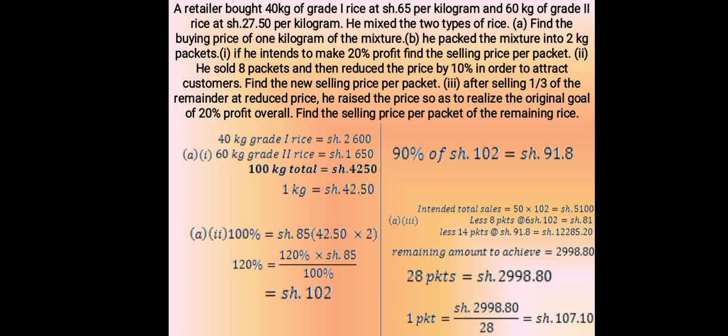3. After selling a third of the remainder at the reduced price, he raised the price so as to realize the original goal of 20% profit overall. Find the selling price per packet of the remaining rice.